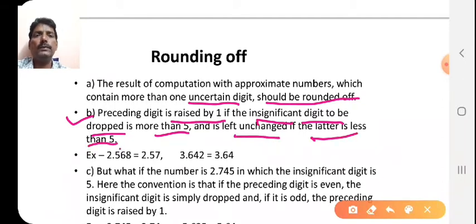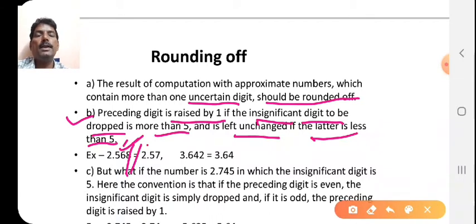Very simple. Here 2.568, if you want to write up to 2 digits after the decimal point and drop this 8, then the digit being dropped, 8, is more than 5, so you have to add 1 to the preceding digit 6.